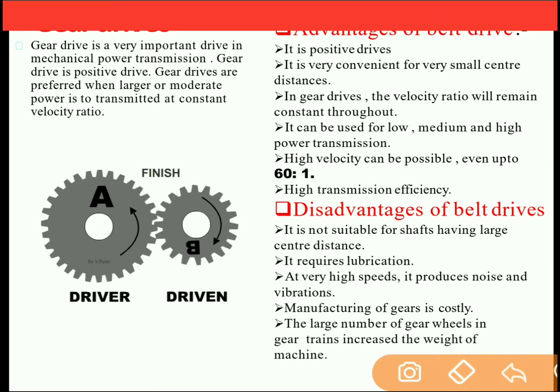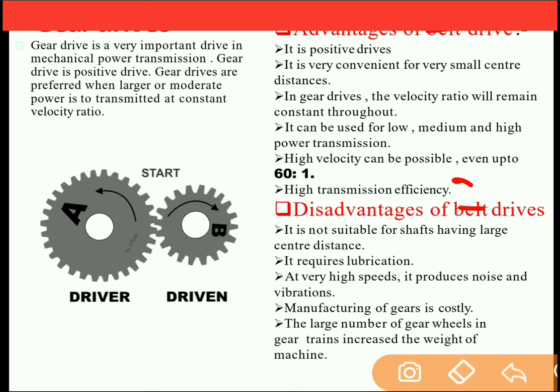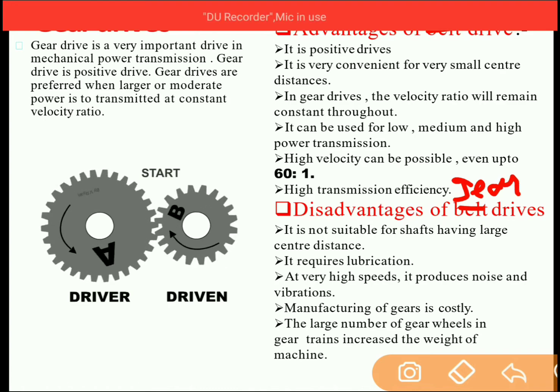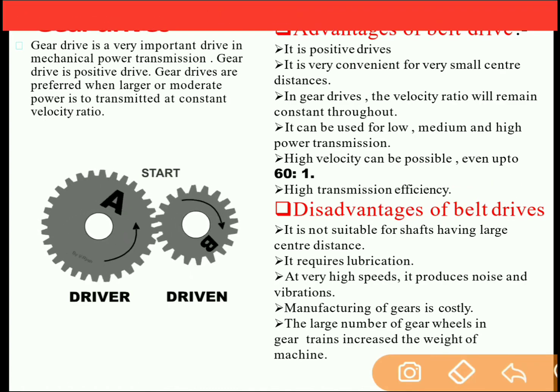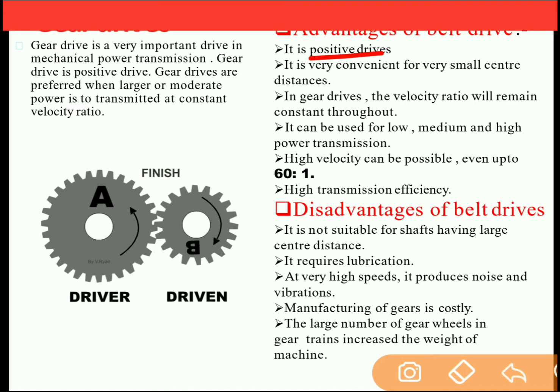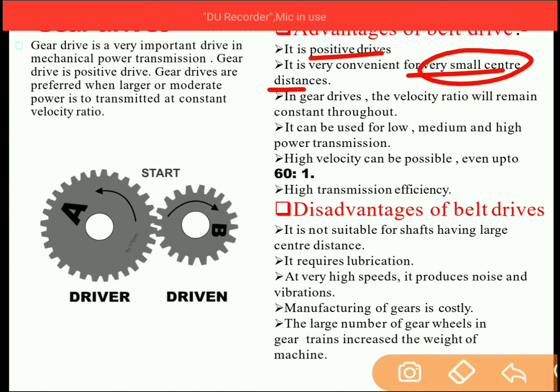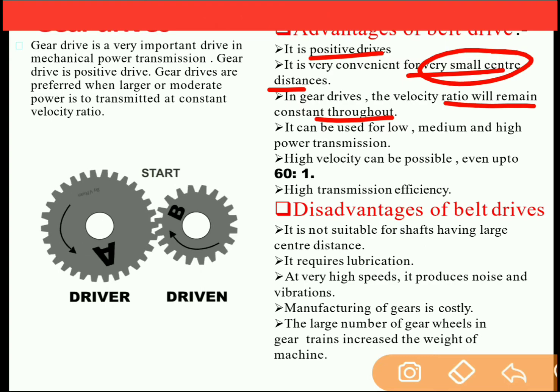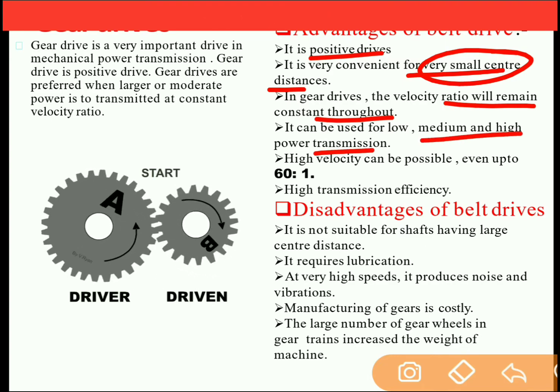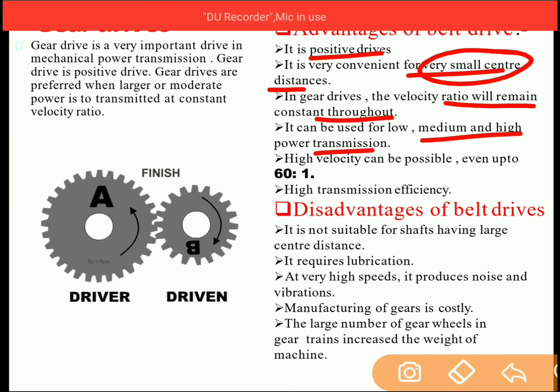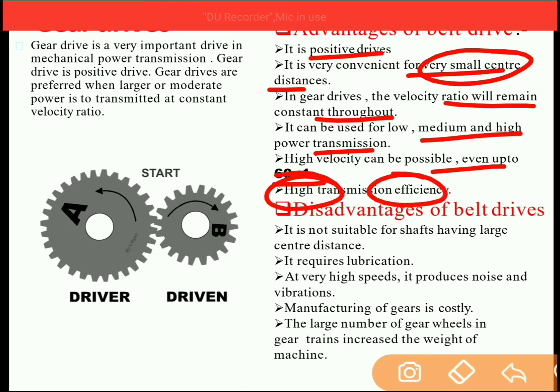Advantages of gear drive and disadvantages of gear drive. Now what are the advantages of the gear drive? Gear drives are positive displacement drives. They are very convenient for small center distance. In gear drive, the velocity ratio remains constant throughout. It is used for low, medium and high power transmission. A high velocity ratio is possible, up to 60:1. Transmission efficiency is very high as compared to the belt drive.